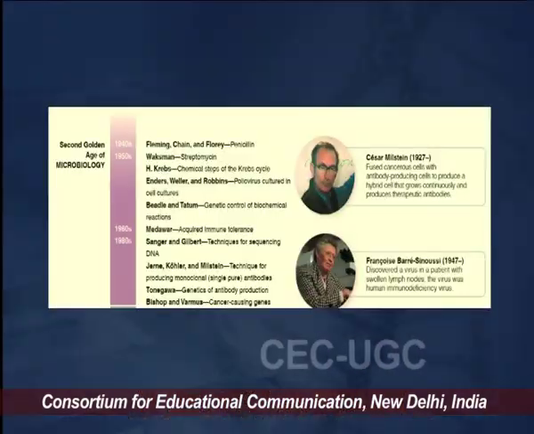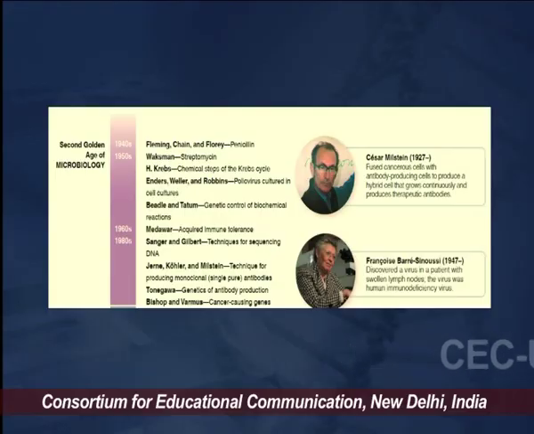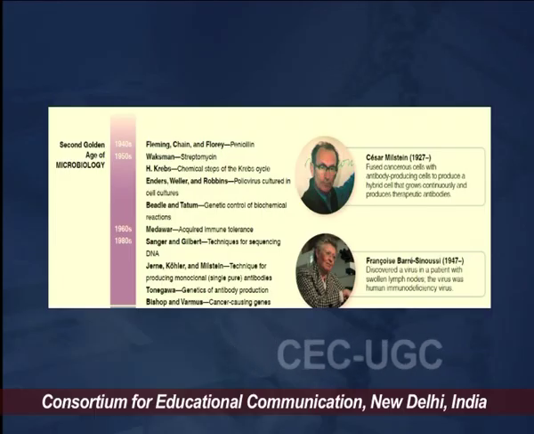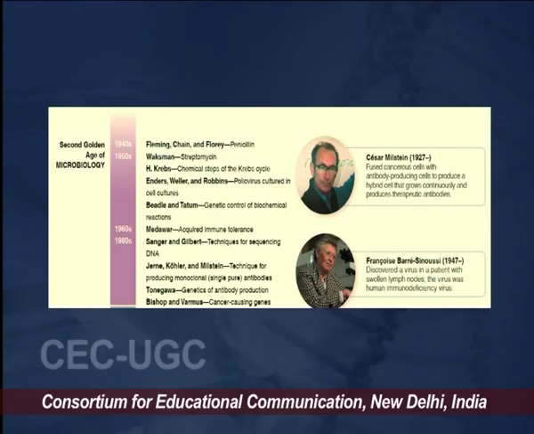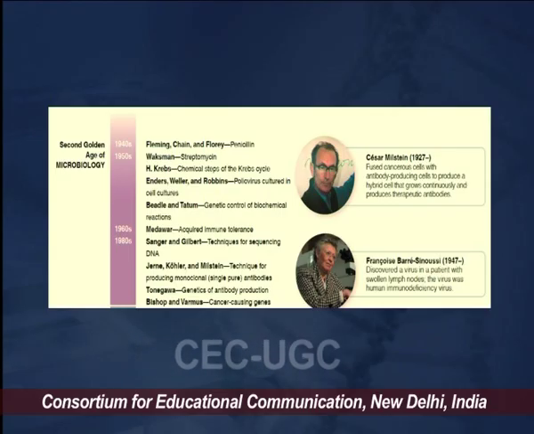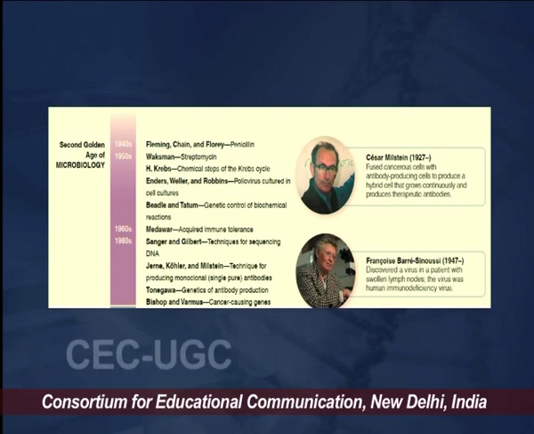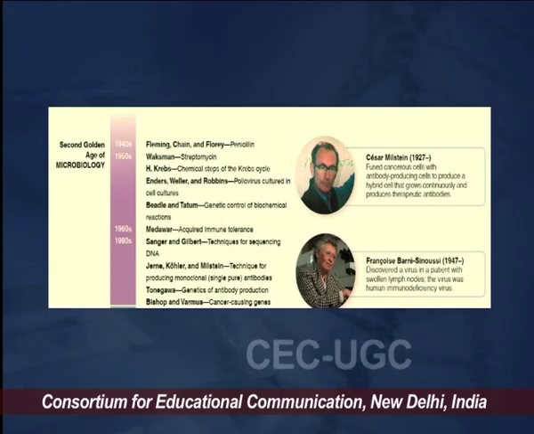After that, there was a series of things that were developed, and the association and discovery of DNA also started. Many different antibiotics for many different organisms started being discovered. As I said, vaccines against various diseased organisms were also considered. All of these scientists are Nobel laureates. As given on your screen, this formed the second golden era of microbiology.